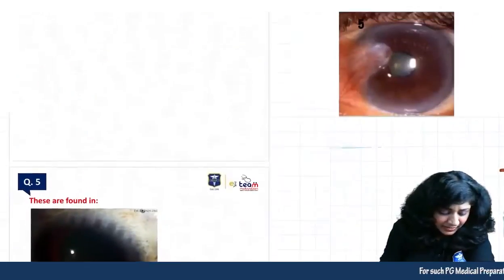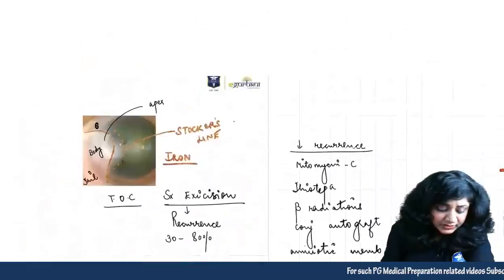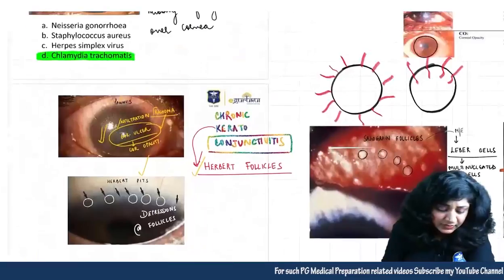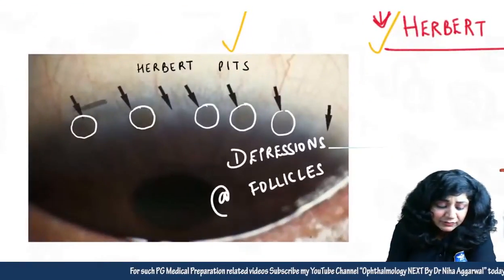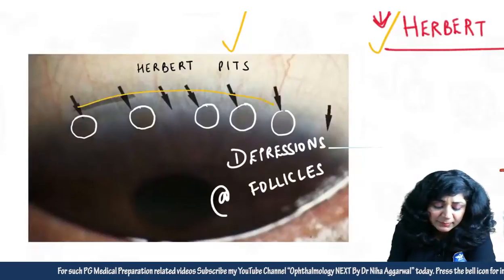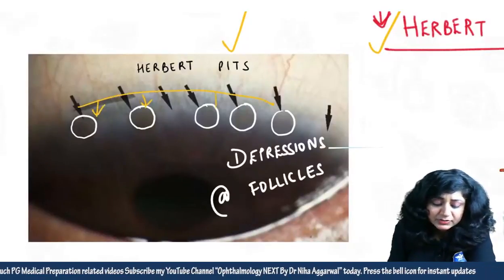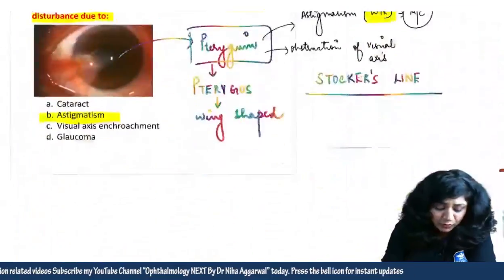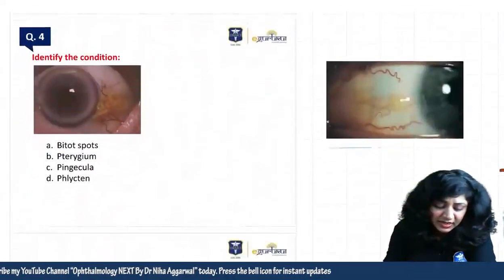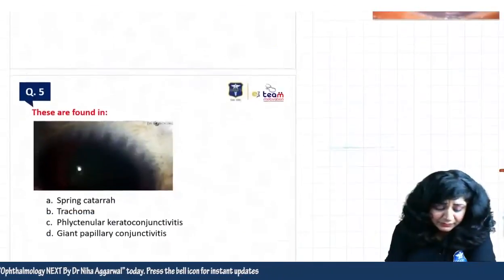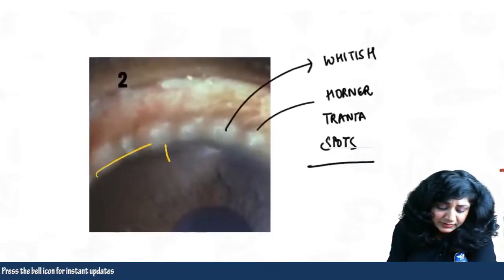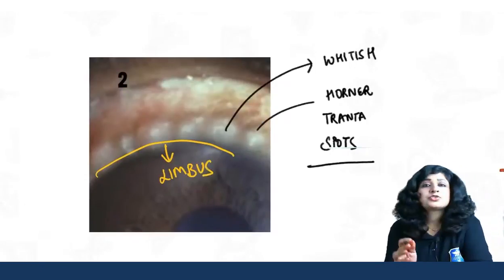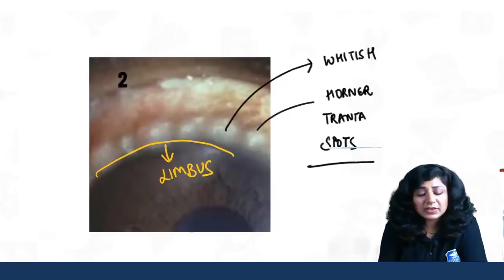Let me take you back to the Herbert pits, because it's very important to differentiate between them. Look at these, they are very dark colored, and if this area is your limbus, they are found beneath the limbus, right? While the Horner-Trantas spots are comparatively whiter in color, and this area is the limbus, so these are found above the limbus. So you should know how to differentiate between the two.